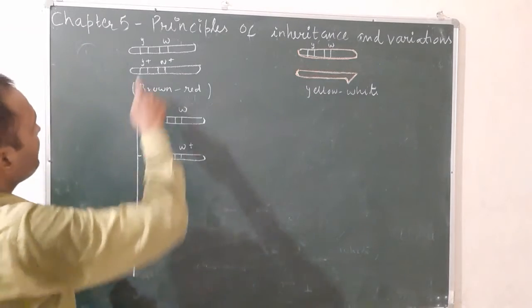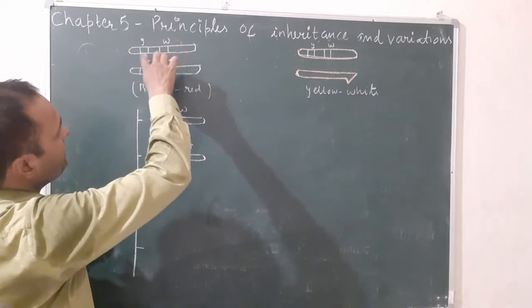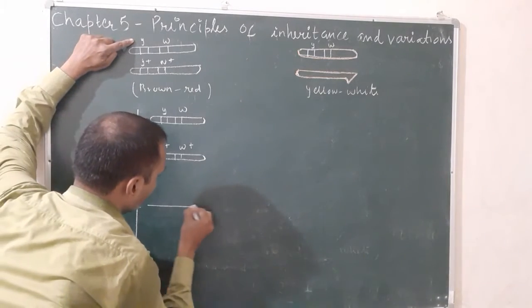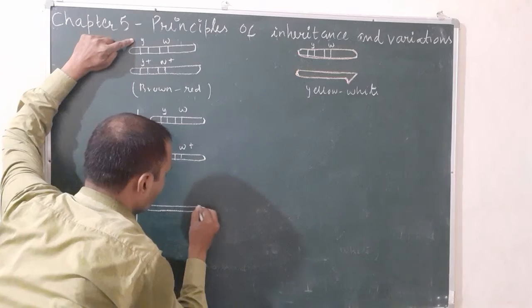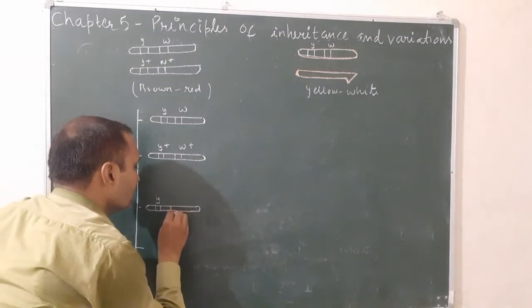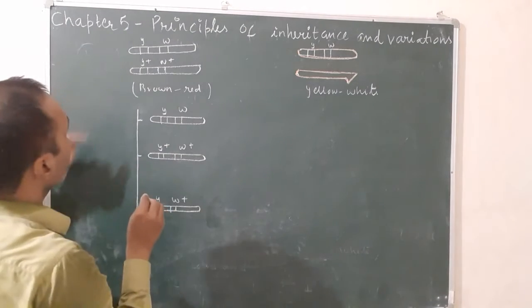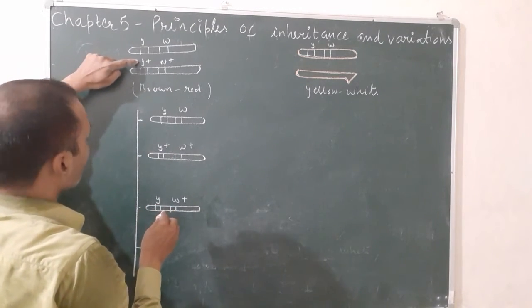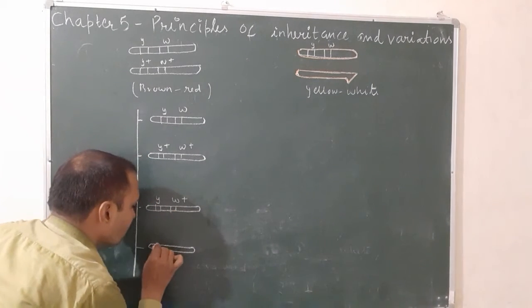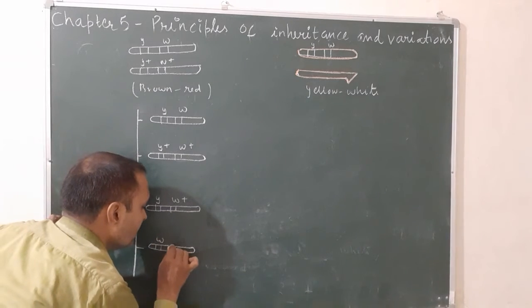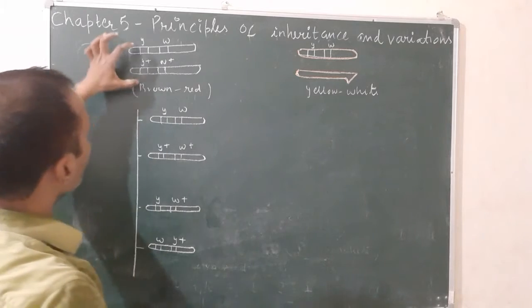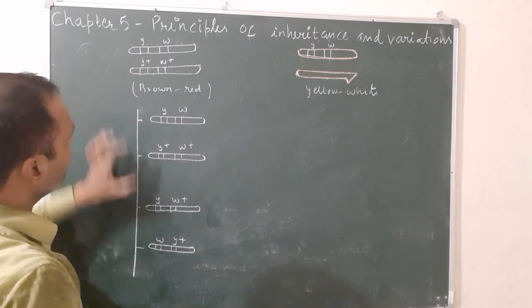With crossing over, an exchange takes place between the chromosomes. Then third combination will be Y W plus, and fourth combination will be Y plus W, or you can say W Y plus. So these are the 4 gametes, 2 gametes without crossing over and the rest 2 gametes with crossing over.